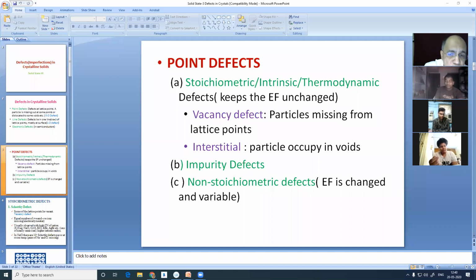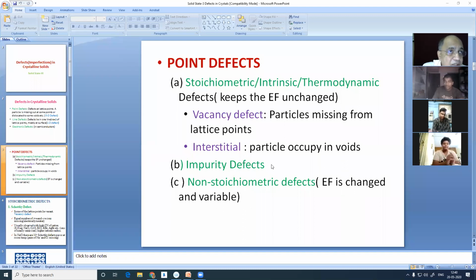But in case of non-stoichiometric defect, one thing is common, that electrical neutrality is maintained, but some of the species remains in excess. Either cation remains in excess or anion remains in excess. But electrical neutrality is maintained. We will know how it is possible. And the impurity defects, that also we will study.